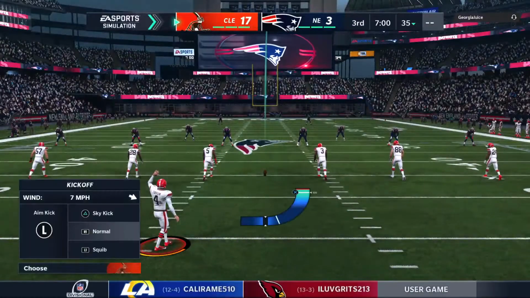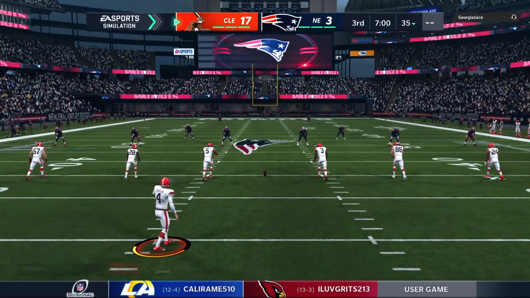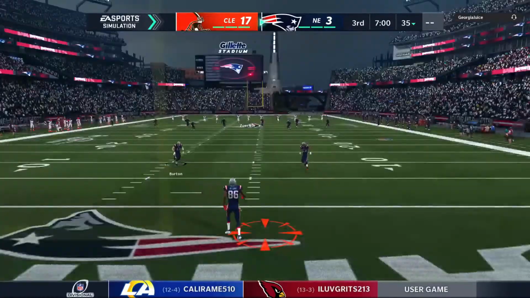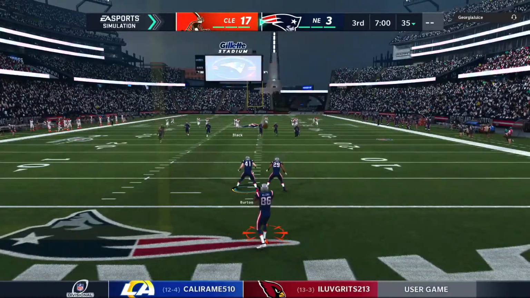Sports halftime report. Coach, win or go home, that's the name of the game, and we're back underway with the second half of this AFC divisional round.